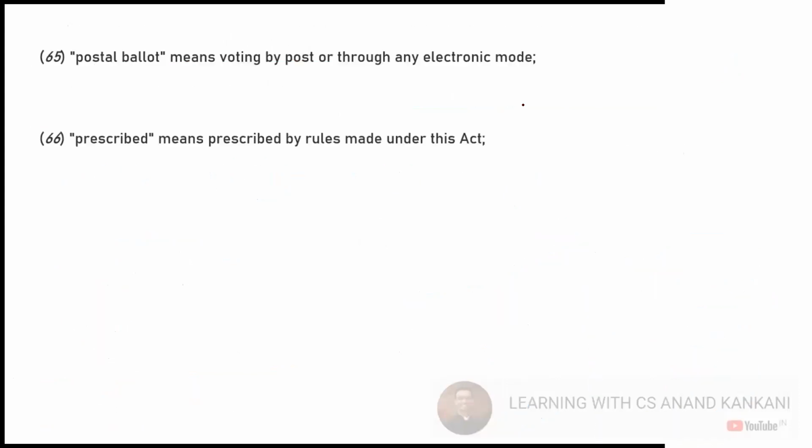Okay. The next definition that we have is the definition of postal ballot. So postal ballot definition, it means voting by way of post. So postal ballot was a new concept. This was introduced again in the year 2000. So you have a company like Reliance where lakhs of shareholders are there, right? And all these shareholders are not just in Mumbai. The company is in Mumbai, but the shareholders are not in Mumbai. They are scattered all across India and some of them are also in abroad.